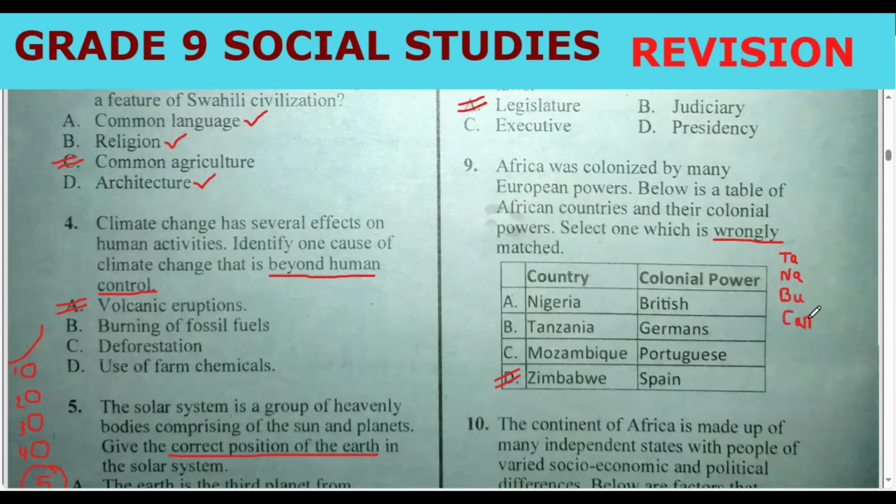Cameroon was also colonized by the Germans. Came to Togo. Came to Rwanda. So Rwanda was also colonized by the Germans. If you want to know colonial powers for British, you can watch my videos on YouTube, and also Germans, Portuguese, Spain, and also the French. So the correct answer here was dog.